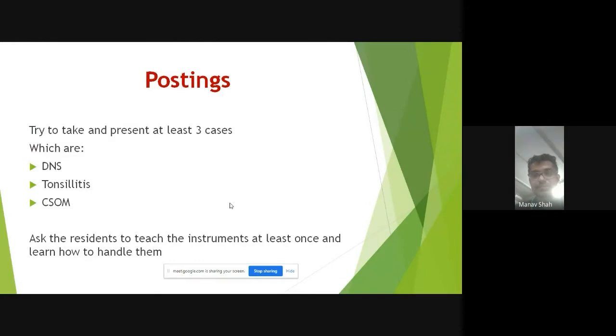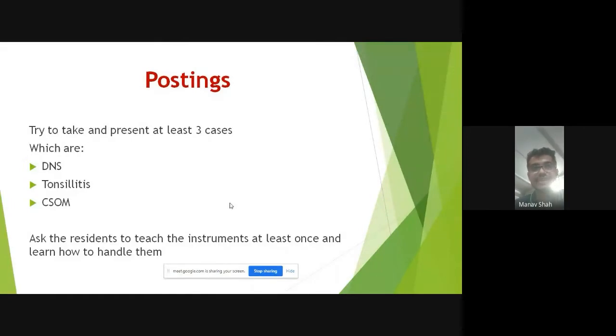Yeah, so again in the postings, if you have time and if they are teaching, then definitely take these three cases of DNS, tonsillitis and CSOM, because one of these three is going to come. And most importantly, it's a group exam anyway. Even if it is live, it is going to be a group exam of 3 to 4 people. They'll be given one case, so make sure that at least 4-5 people in the batch are taking the cases,